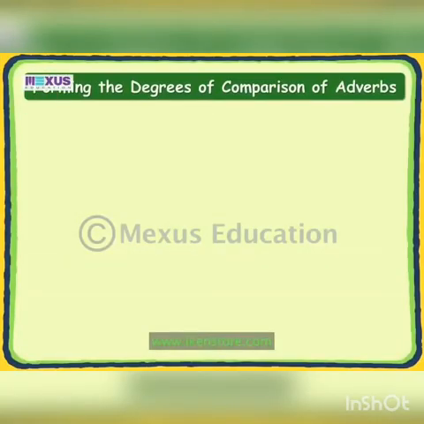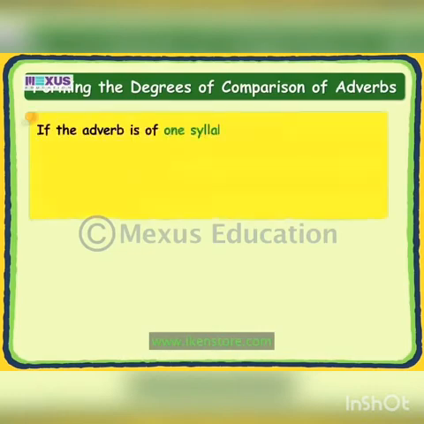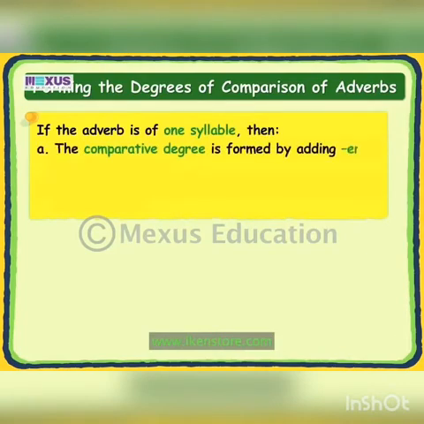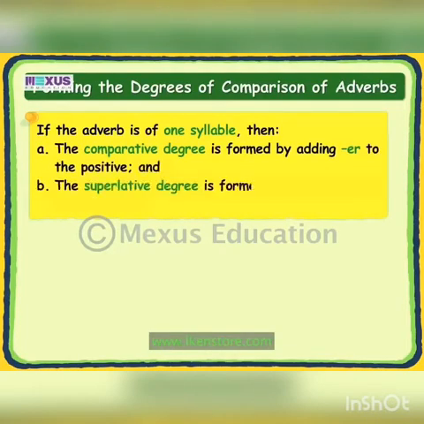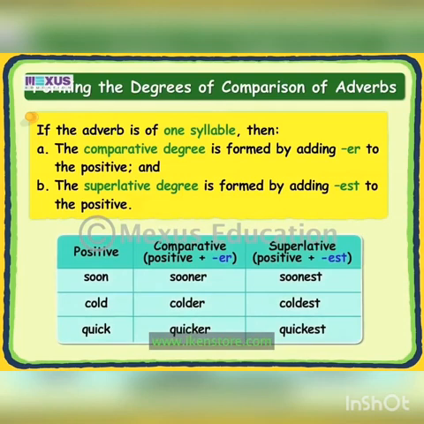There are a number of ways in which the degrees of comparison of adverbs are formed. If the adverb is of one syllable, then the comparative degree is formed by adding er to the positive, and the superlative degree is formed by adding est to the positive. Let us look at a few examples of adverbs of one syllable. Soon, sooner, soonest. Cold, colder, coldest. Quick, quicker, quickest.